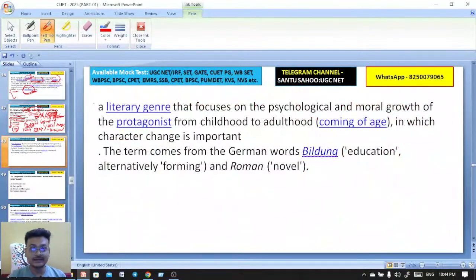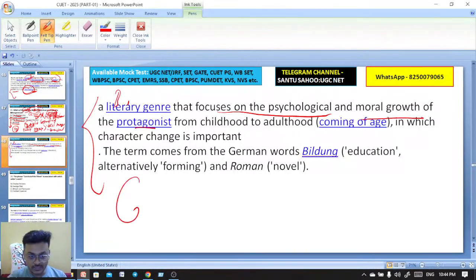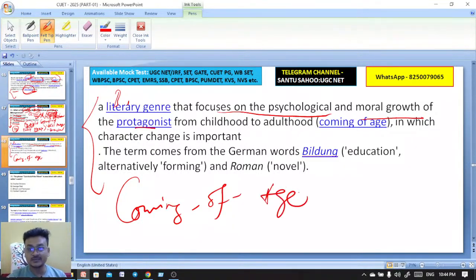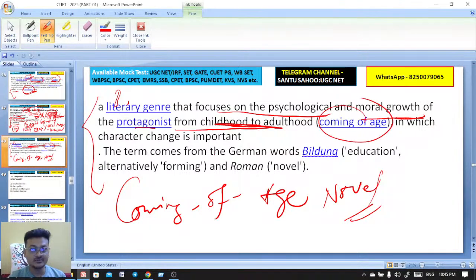Bildungsroman is a literary genre that focuses on the psychological and moral growth of the protagonist. It's also known as the coming of age novel. The moral growth of the protagonist from childhood to adulthood is a coming of age, in which character change is important. The German word Bildung means education, or forming, and Roman means novel.